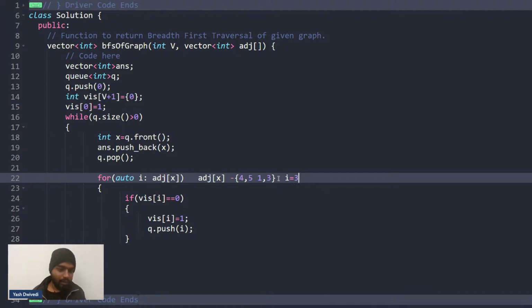Is this point clear to everyone, what the auto variable does in C++? A similar thing you can do in other languages, or you can write int i, which will also work.